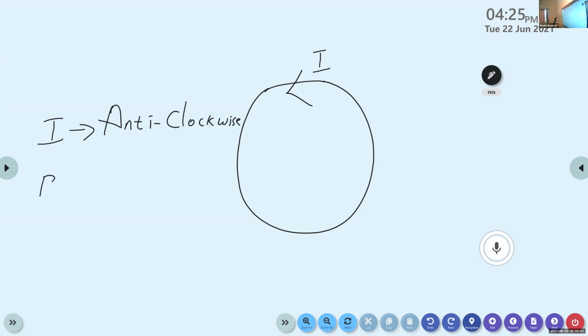Then the direction of the magnetic field is pointing outwards.